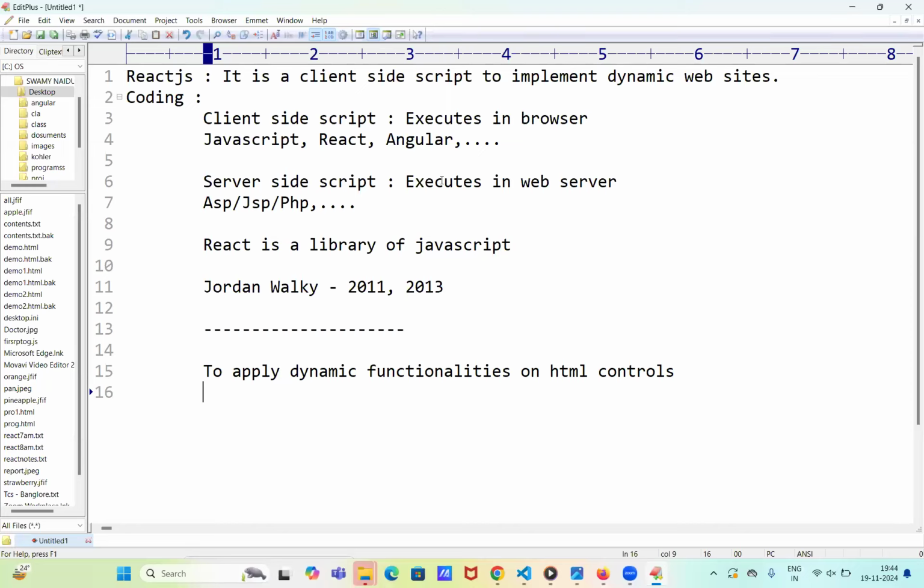That's the reason. By default, all HTML controls are static controls. If we want to convert those controls into dynamic controls, then we work with React.js. Next one.